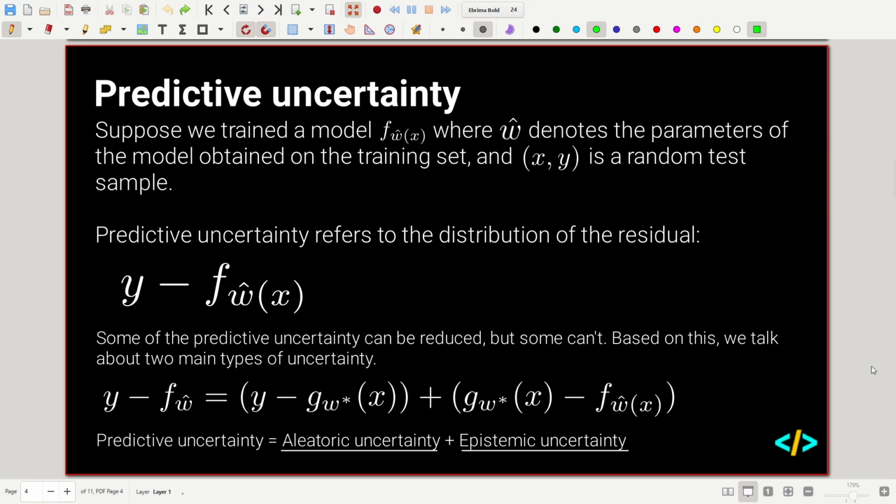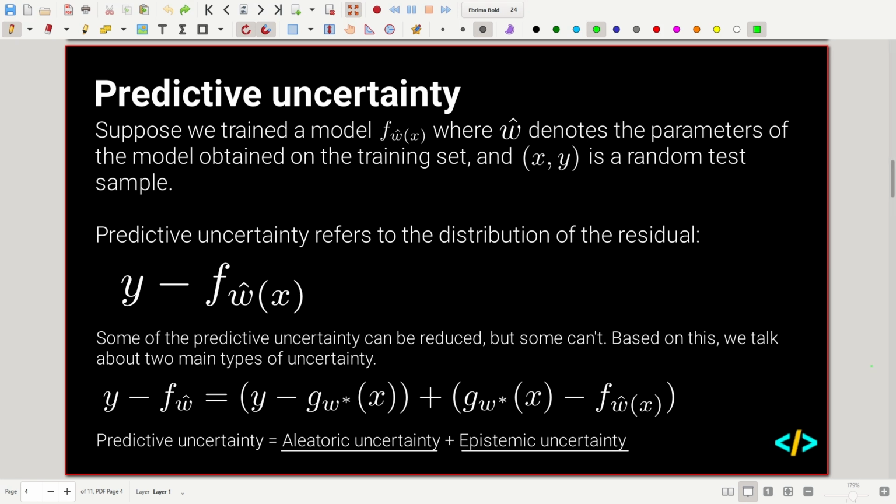So y is essentially our true values, our true outputs, and f of w hat of x is feeding our inputs into a model with our model parameters. w hat is the parameters of our model, which we trained on a training set. All this is, is the difference between the true distribution of data and the distribution that our model tells us our data is in.